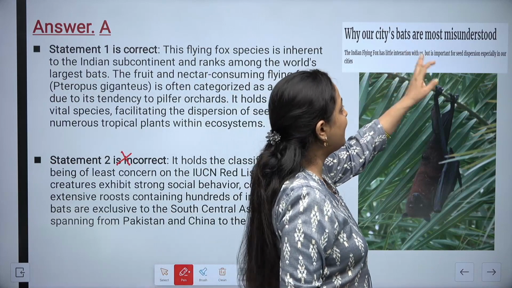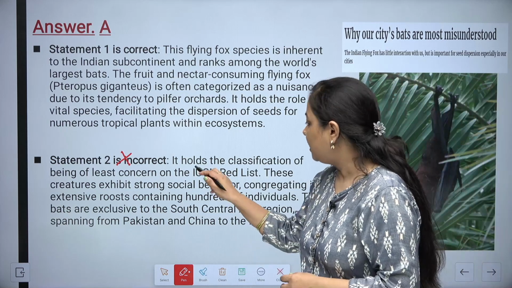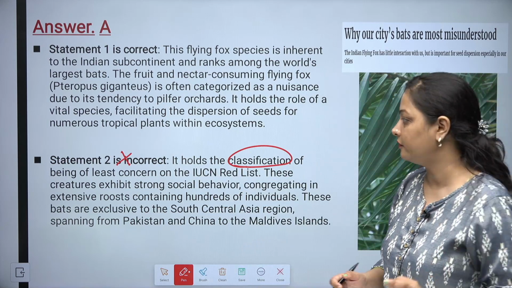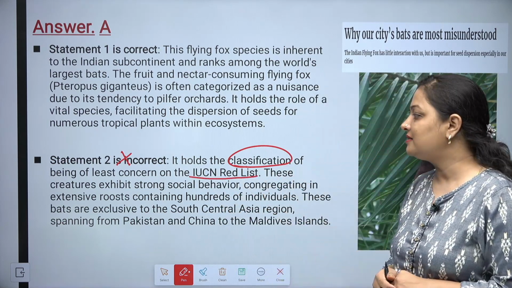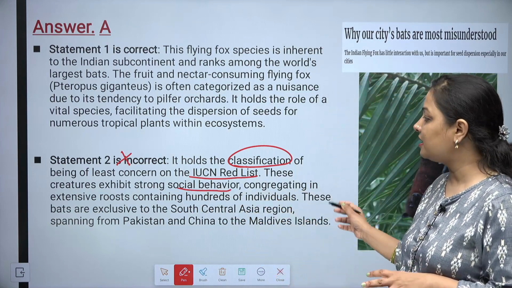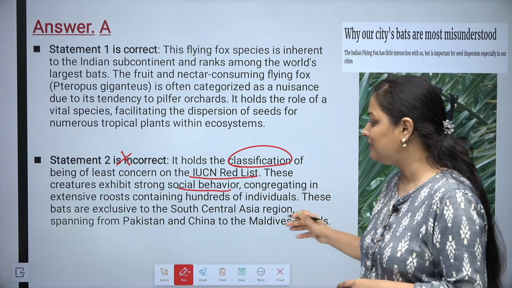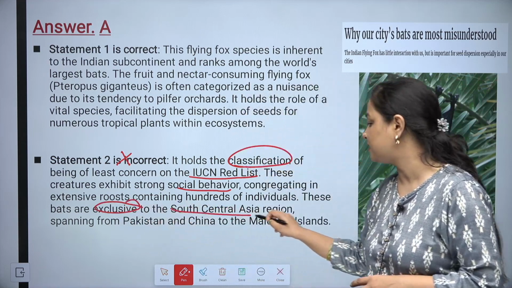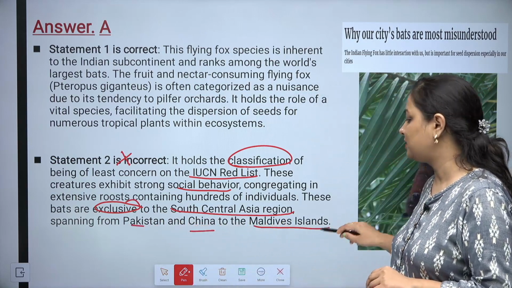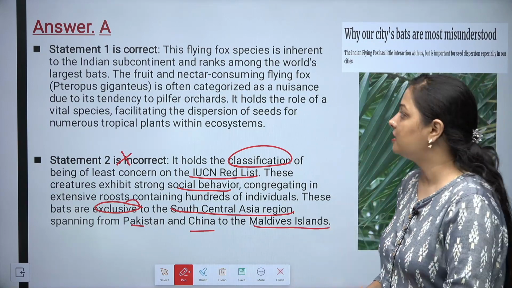Why are bats the most misunderstood? This question has been framed on this particular topic. Now it holds the classification of Least Concern under the IUCN Red List, and these creatures exhibit strong social behavior, congregating in extensive roosts containing hundreds of individuals, and these bats are exclusive to the South Central Asia region, which includes Pakistan, China and even the Maldives Islands as well. So these are extremely social creatures.